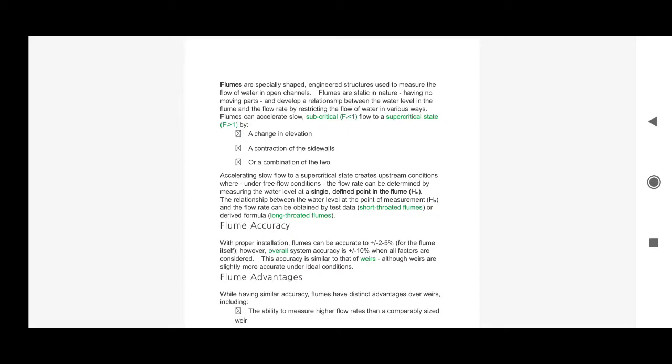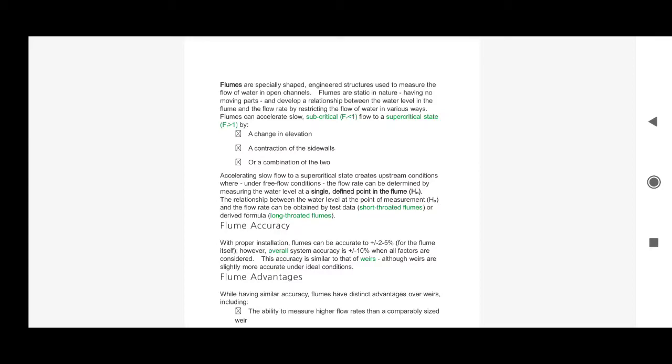Flumes are basically specially shaped engineered structures which are used to measure the flow of water in an open channel. Flumes are static in nature, that means they have no moving parts, and they develop a relation between the water level in the flume and the flow rate by restricting the flow of water in various ways, right? So what flumes are actually doing is restricting the flow of water and making it possible to measure that portion to which the flume is connected.